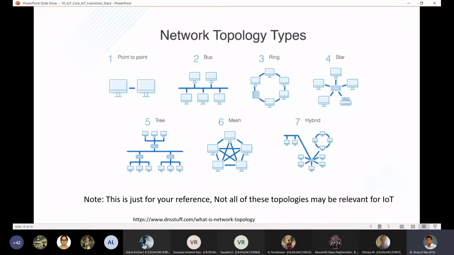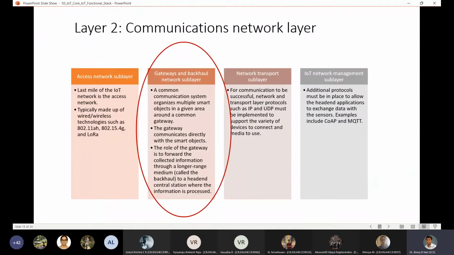Can we go to the next slide now? Any queries? Yes, sir. So we go to the next slide.